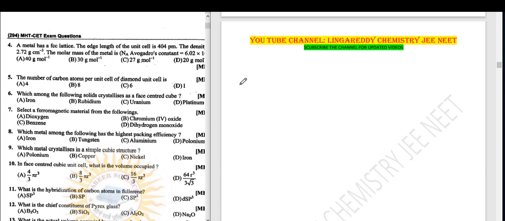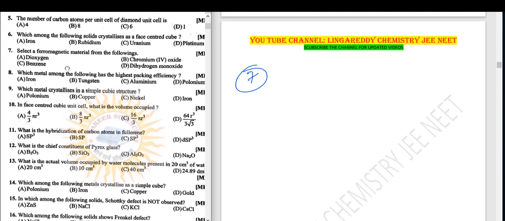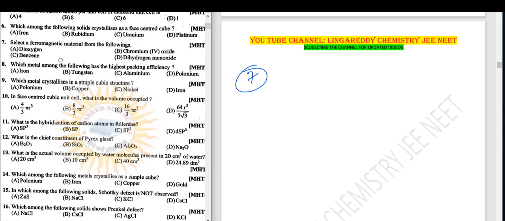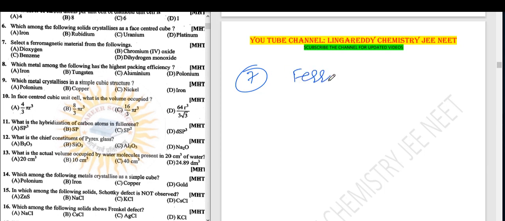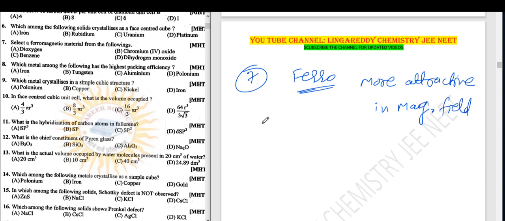Next, question number 7. Select the ferromagnetic material from the following. Ferromagnetic. Ferro means more attractive in magnetic field. Right. Unpaired electrons should be there. 7th.